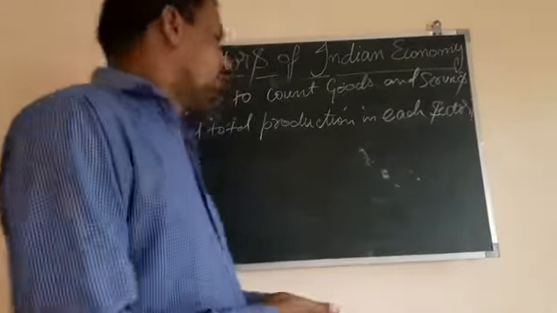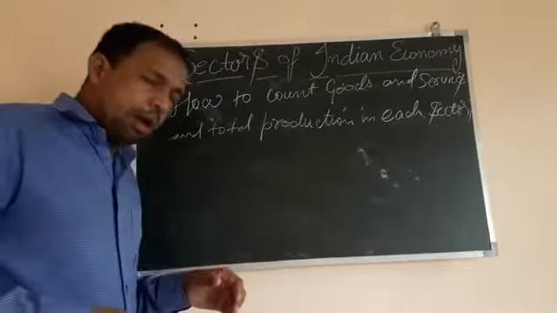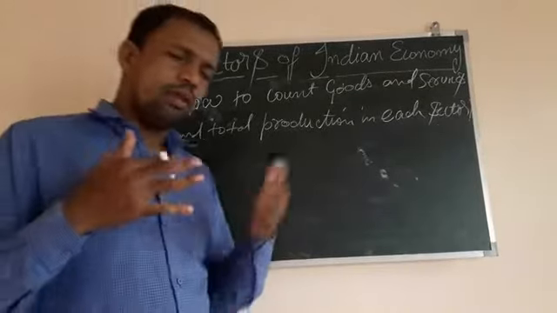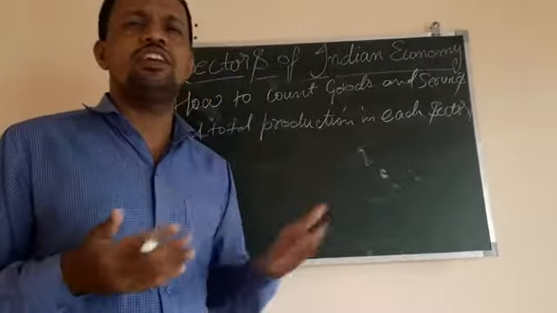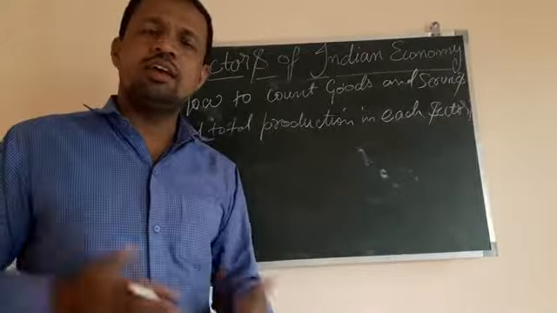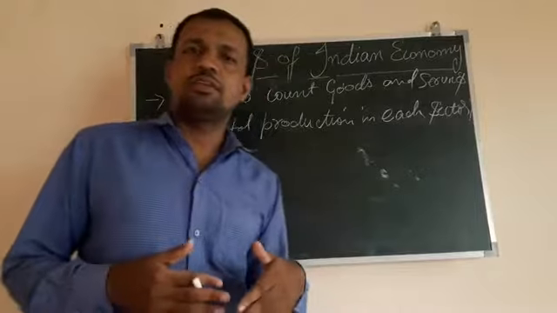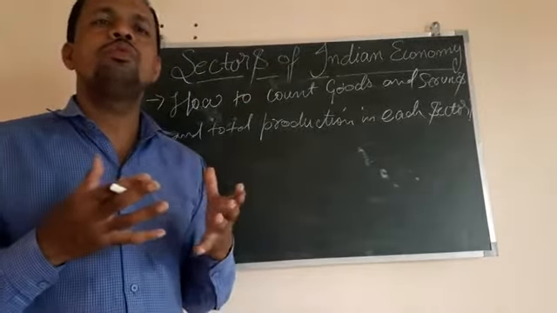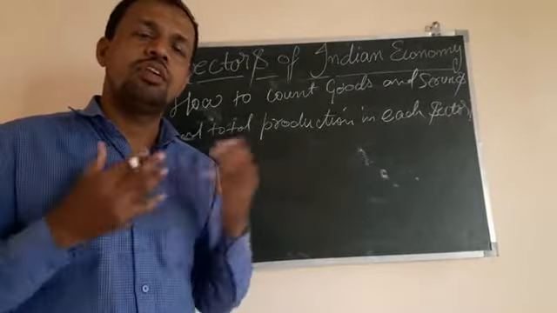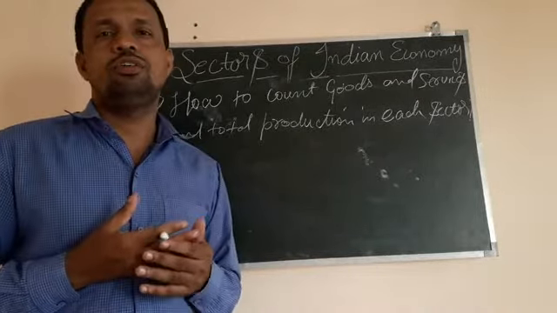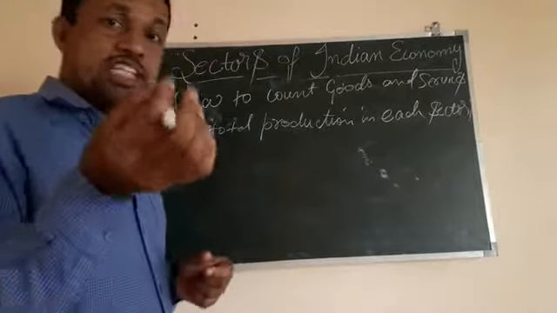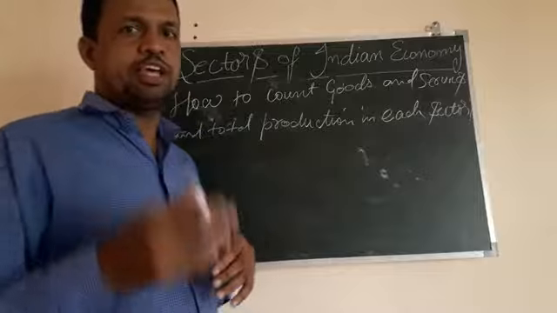So you have seen that every day so many things are produced in various sectors, in the agricultural sector, in the industrial sector, in the service sector. But how do we come to know about their number, value and all? Let me explain with an example, then you will understand.